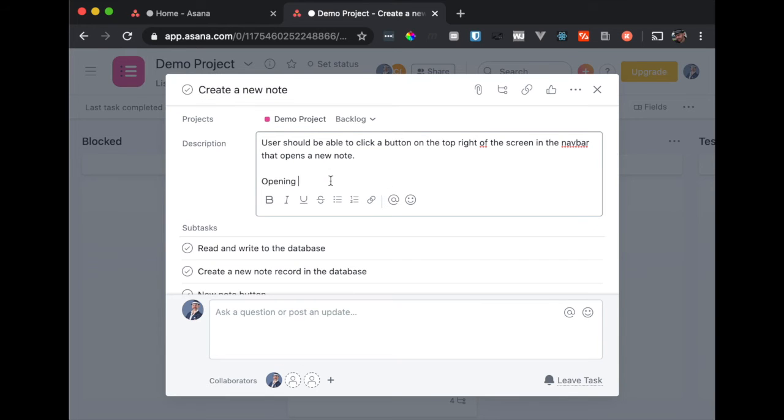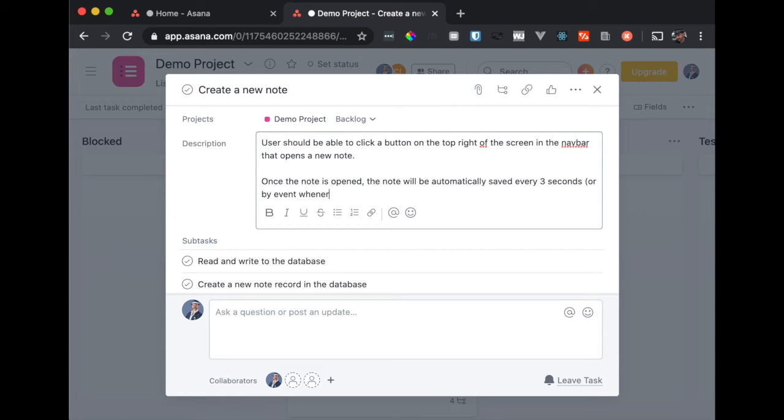Opening a new note will automatically, once the note is opened, let's say the note will be automatically saved, I don't know, every 3 seconds or by event whenever the user types.